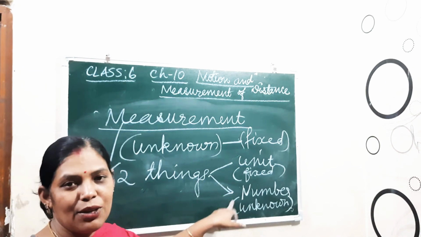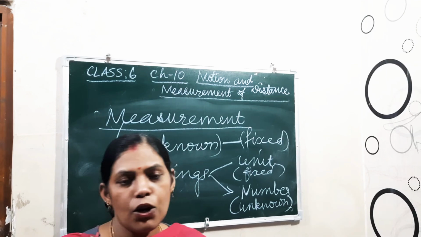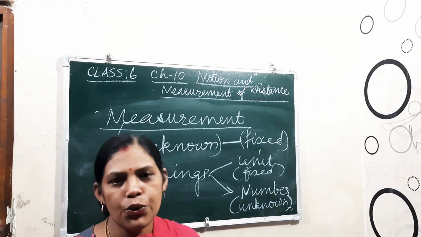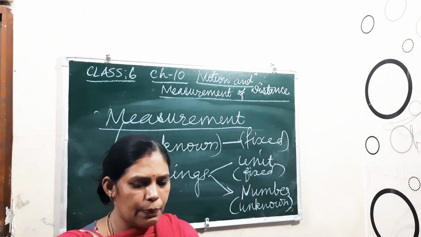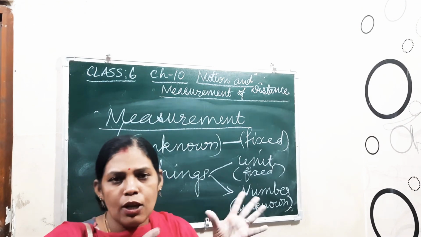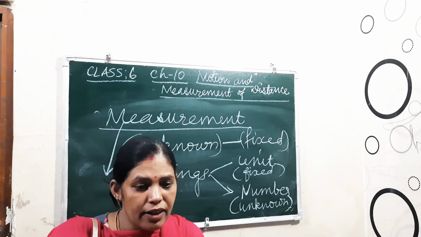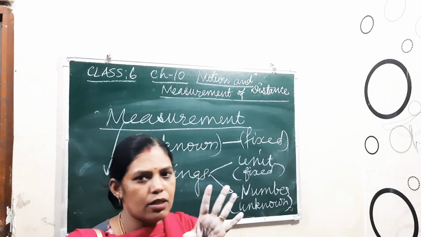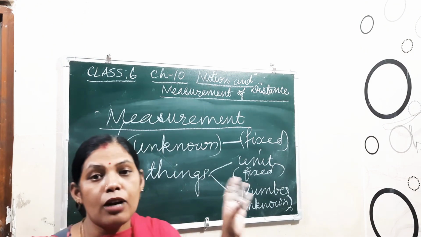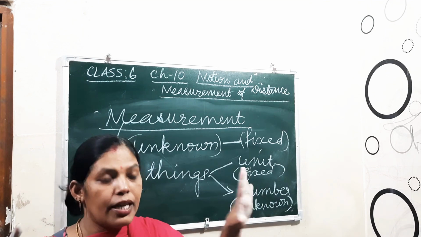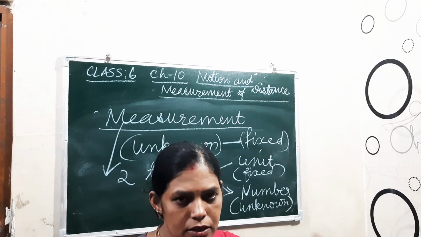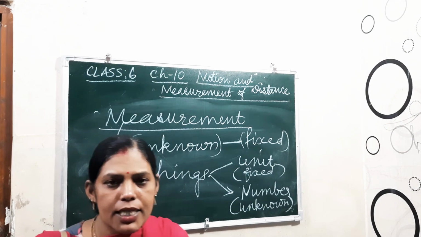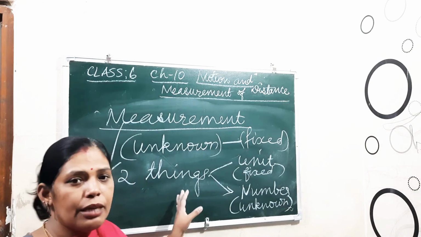But the number, that 5, 3, 4, may change. And if I want to stitch a cloth, then I will go to the tailor, and he also doesn't know how much length of cloth is needed. Then he will take the measurement of my body parts, and according to that make it. So it may vary.